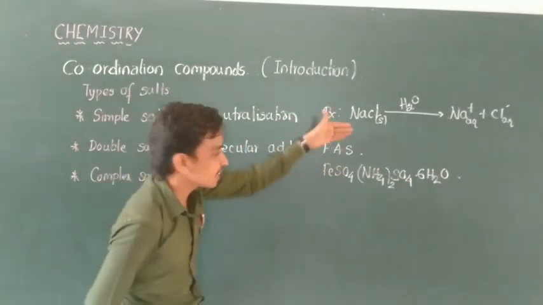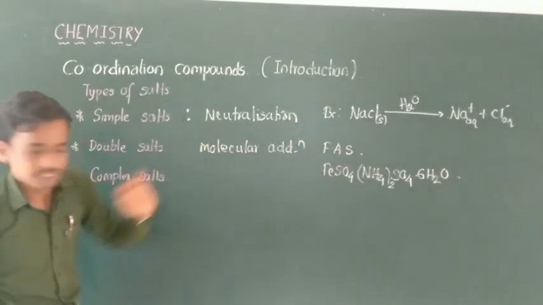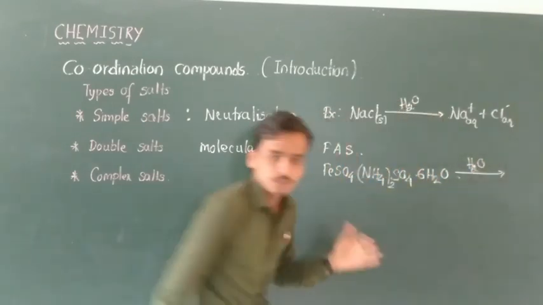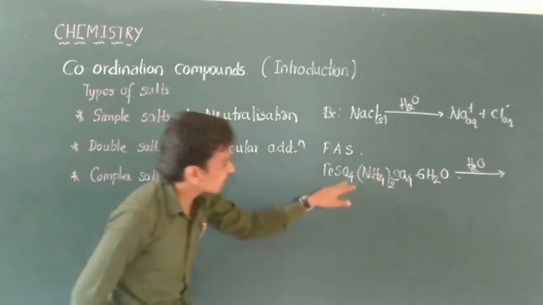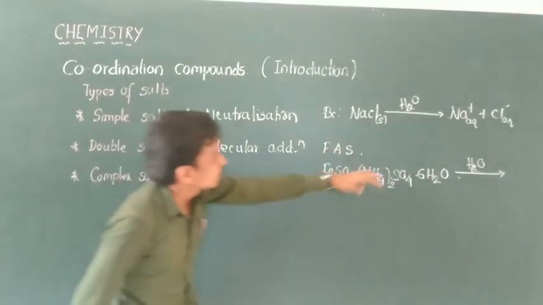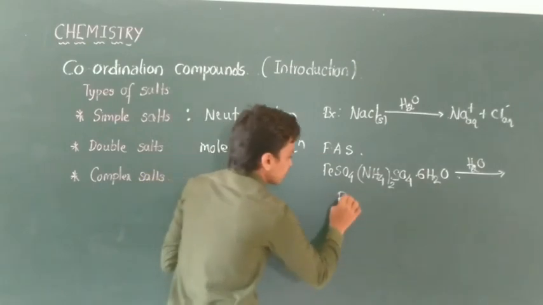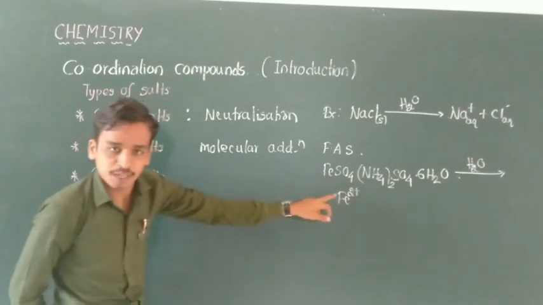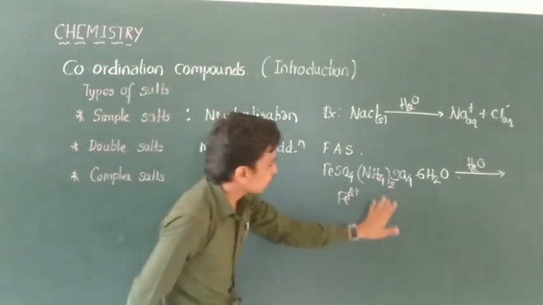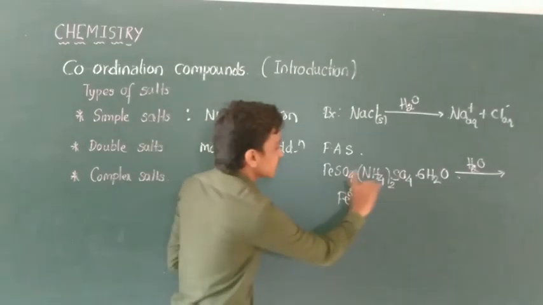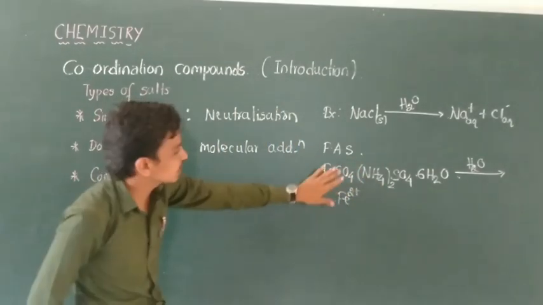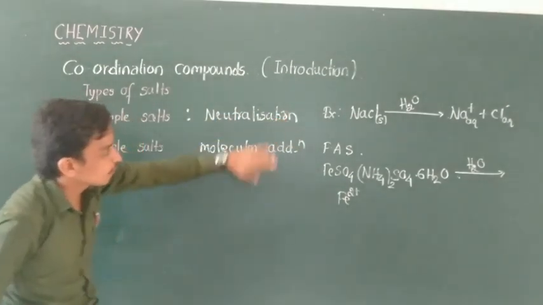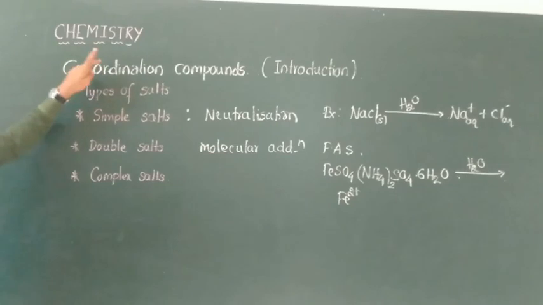The similarity between simple salt and double salt is that both lose their identity once dissolved in water. After adding ferrous ammonium sulfate to water, it starts giving individual ions: Fe2 plus, SO4 2 minus, NH4 plus. Like this, individual ions start releasing. Therefore, this is the similarity between simple salt and double salt, and these are not studied very importantly in this chapter.